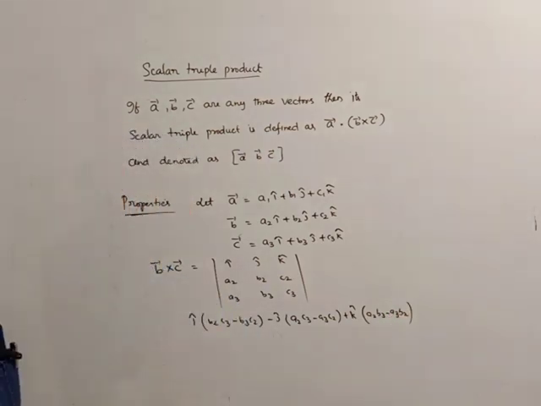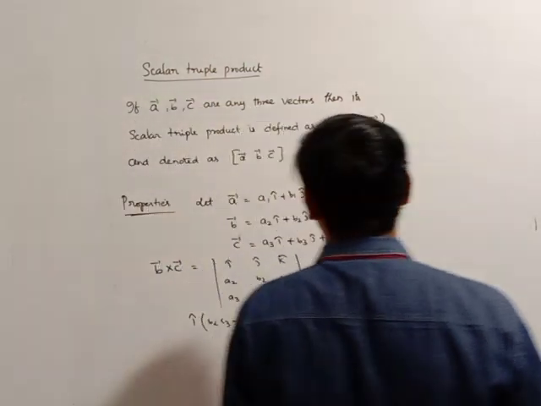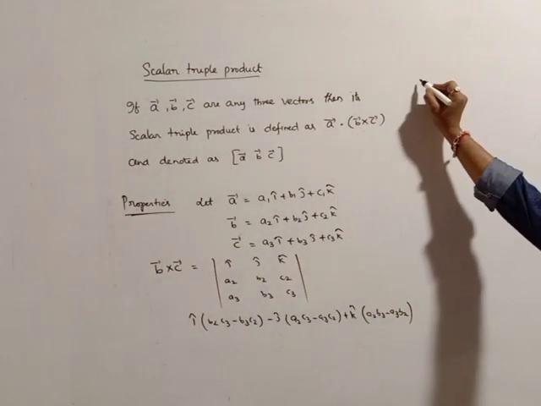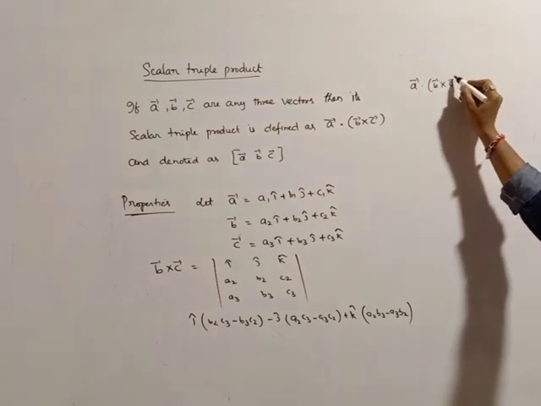This is the cross product. Now I need to go for the dot product with this, A bar dot B bar cross C bar.